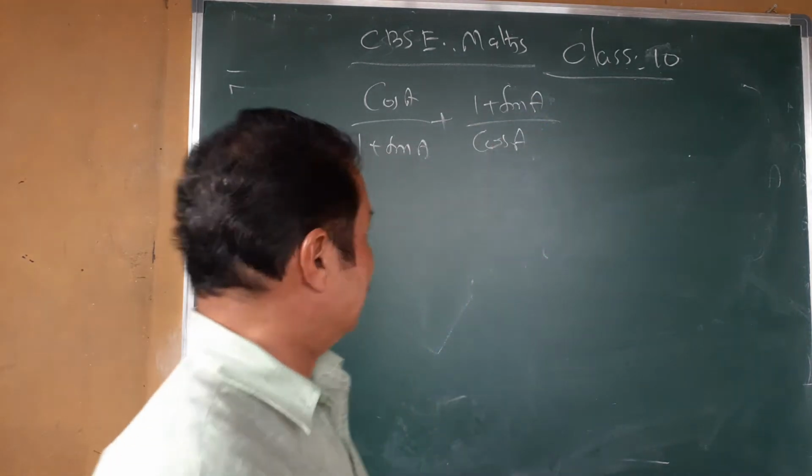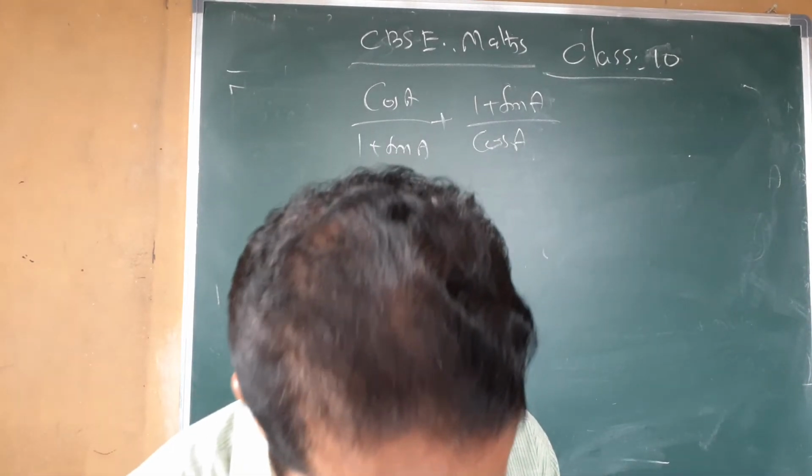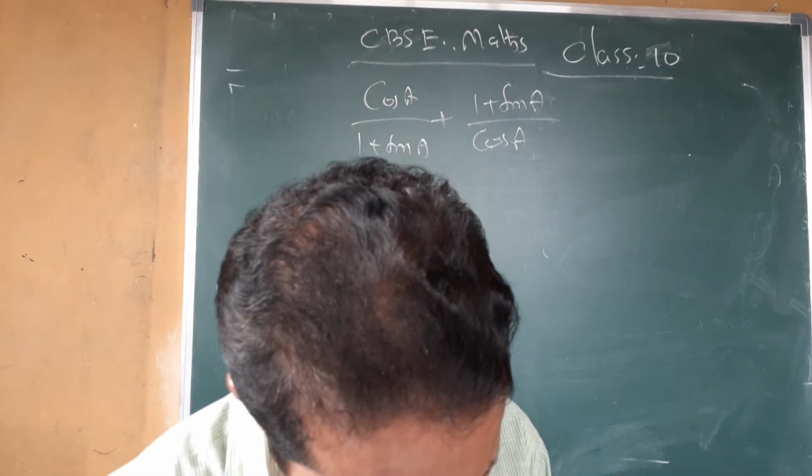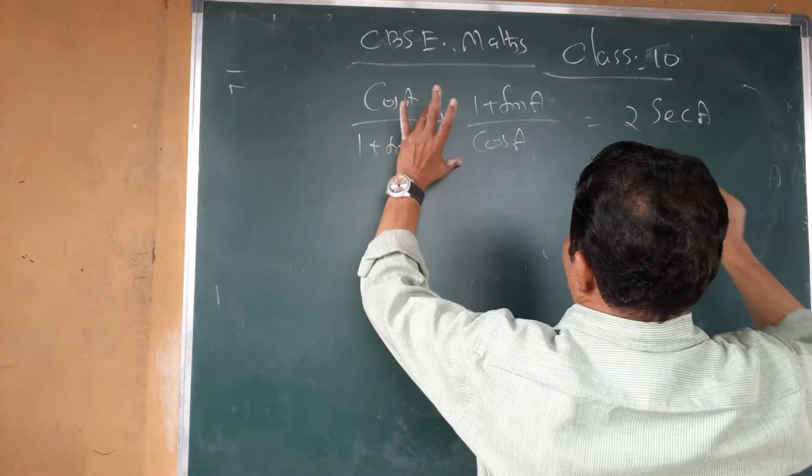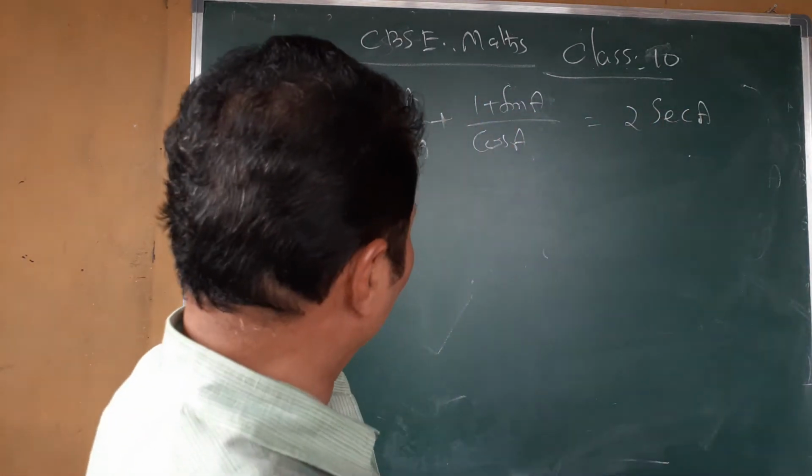That is the left hand side, and this is the right hand side. We want to prove that this is equal to that.